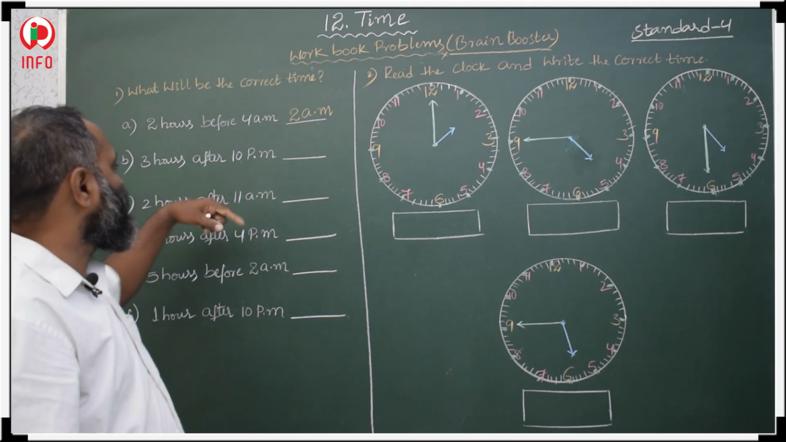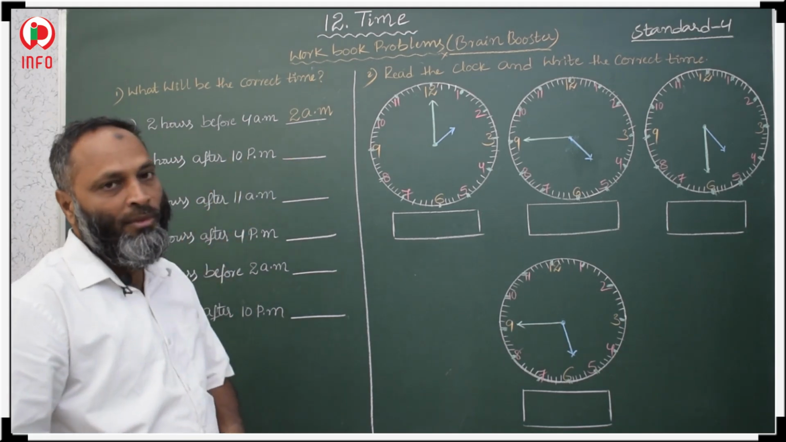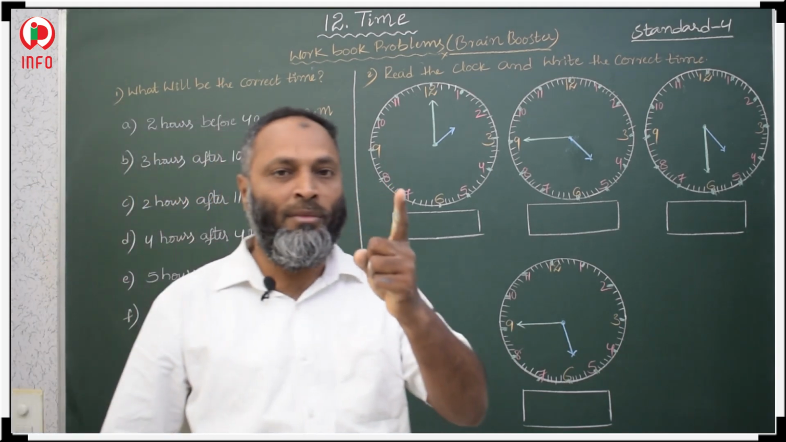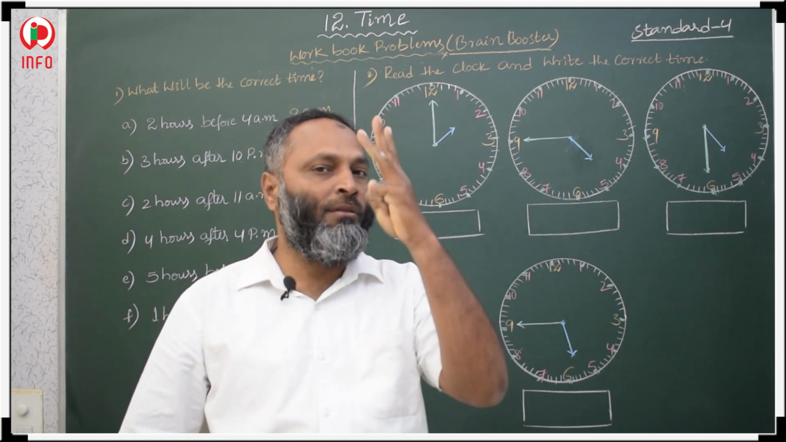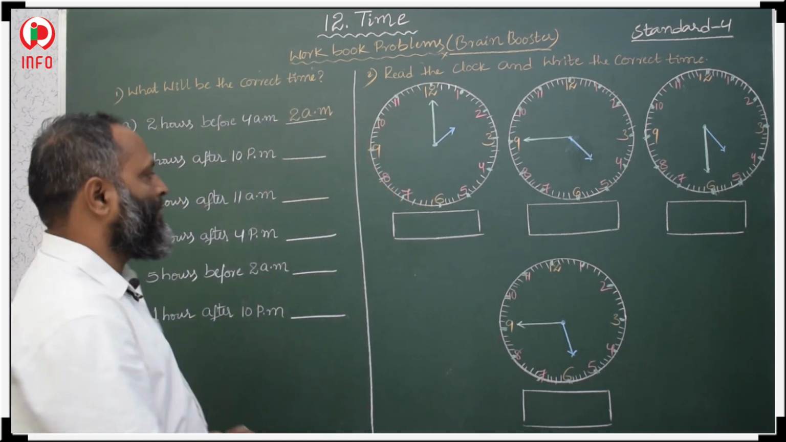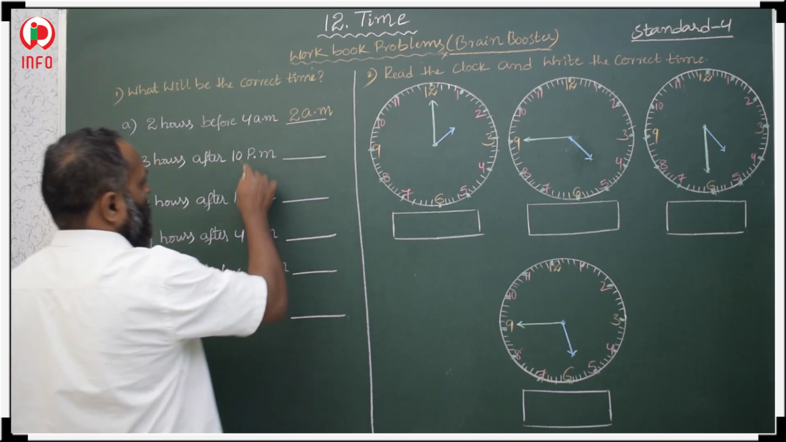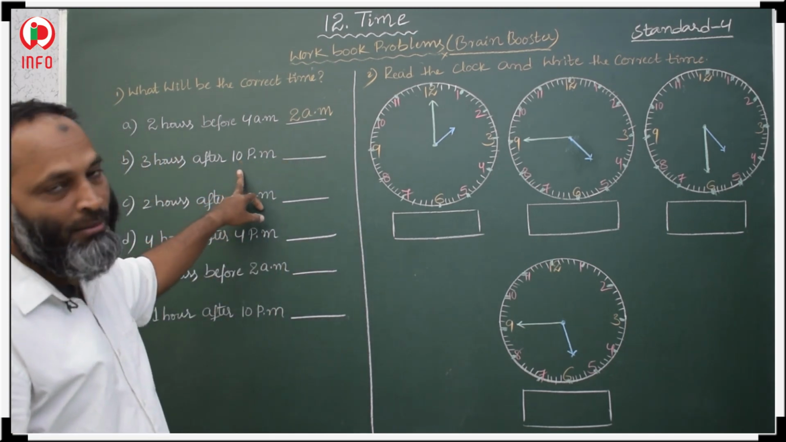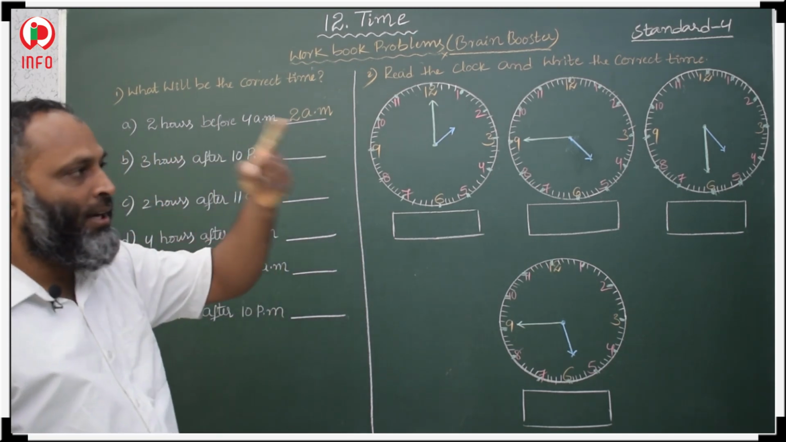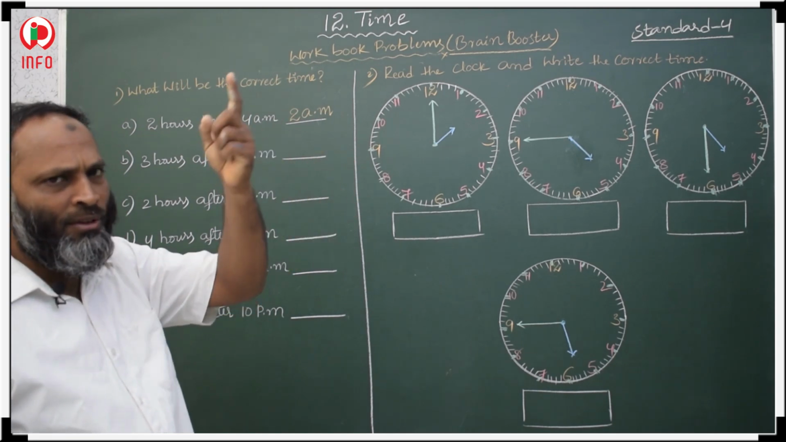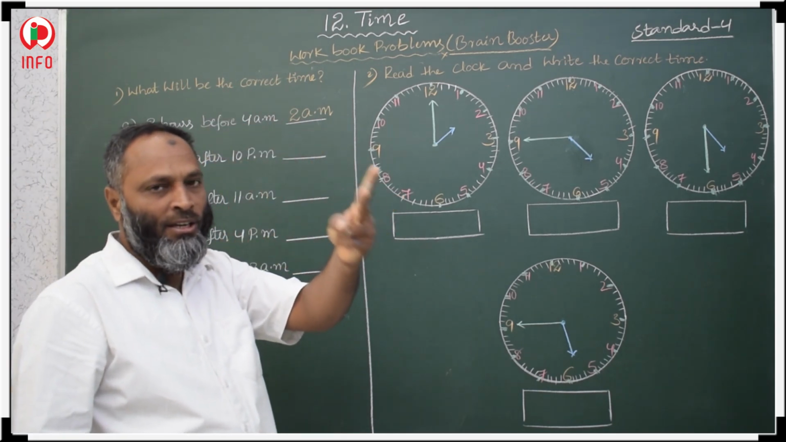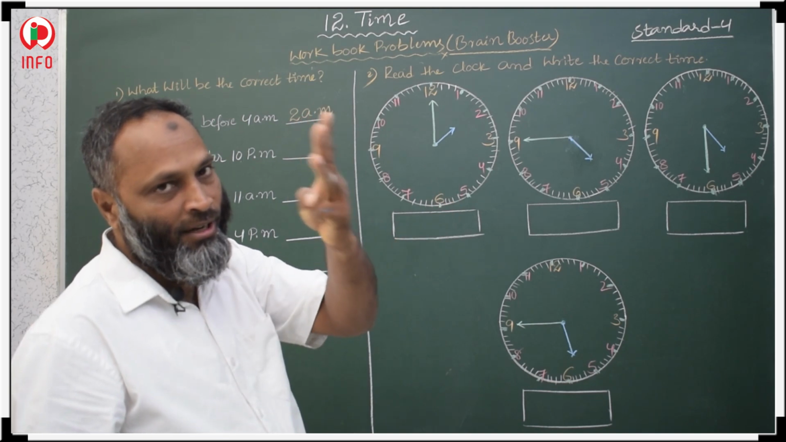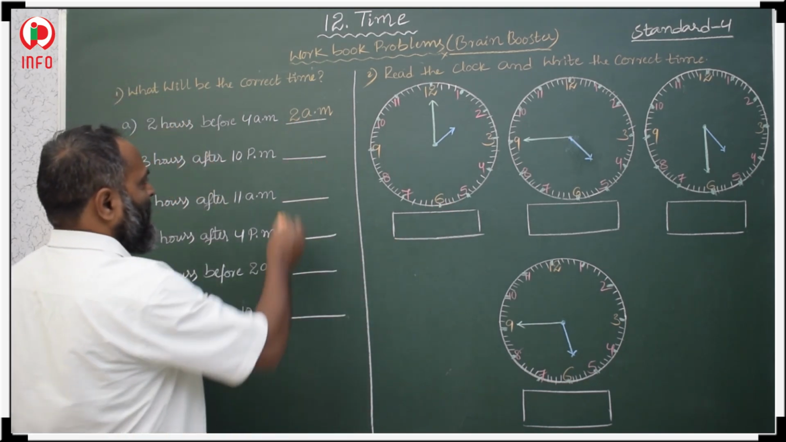So 3 hours after 10 p.m. Here 10 p.m. is given. So after 10 p.m., 11 p.m. 11 p.m. to 12 midnight. After 12 midnight, 1 a.m. So 1 a.m.